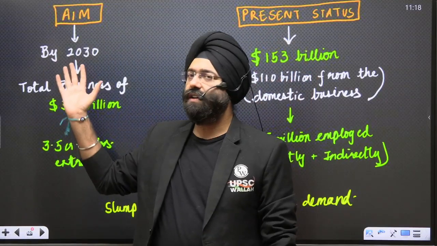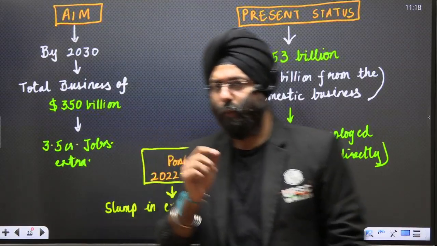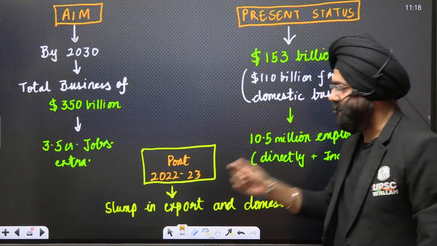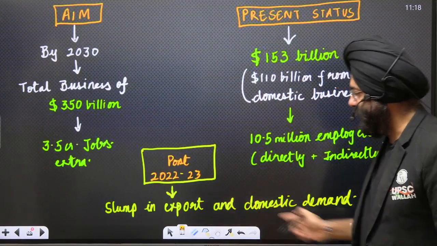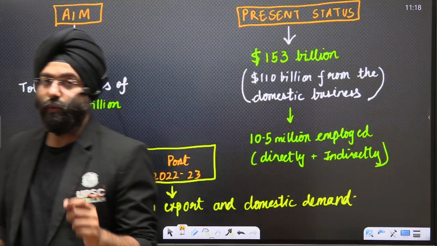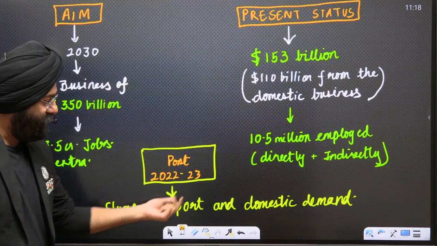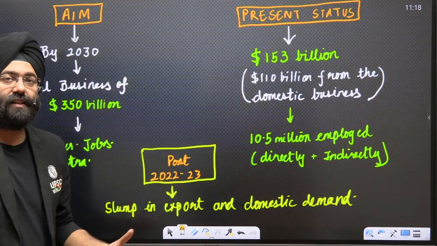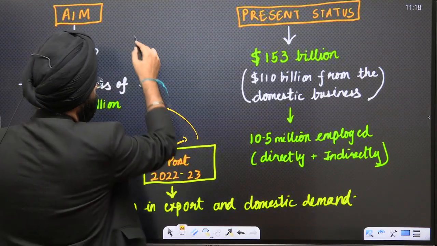This is something that we are aiming at. But the problem that is arising, please understand, is that post 2022-23, there is a slump. That means a downfall in the export and the domestic demand. Post 2022-23, there is a slump, a downfall in exports and in the domestic market, and that is raising a concern, because if this trend continues, then this will threaten the targets that we have here.